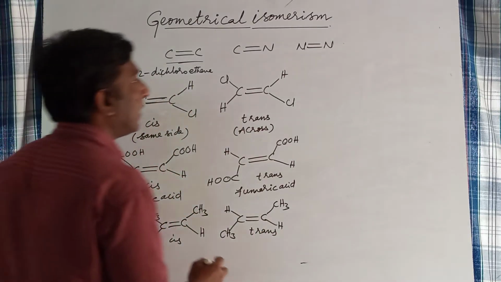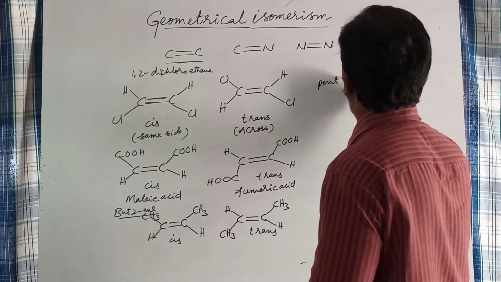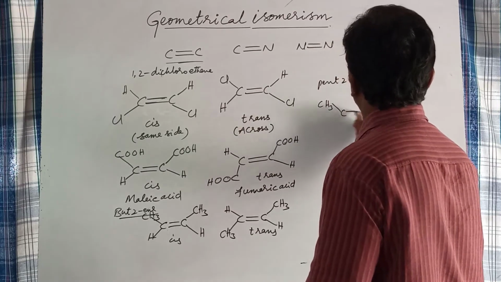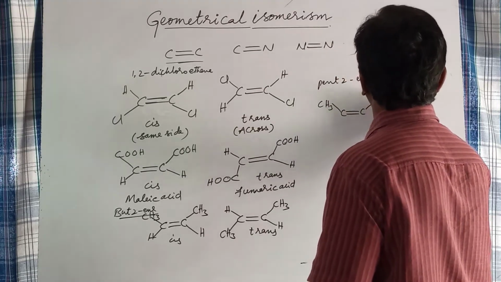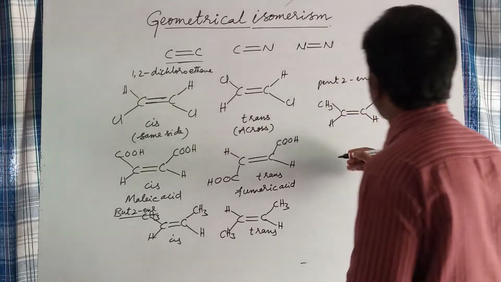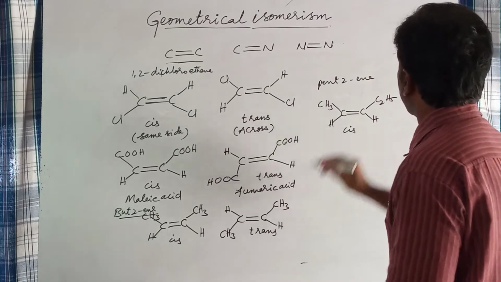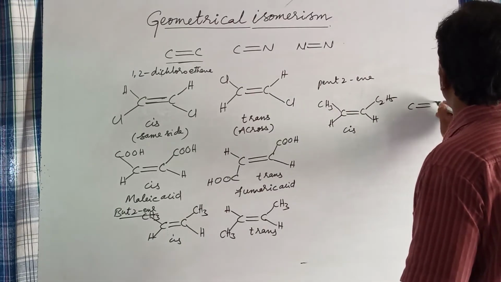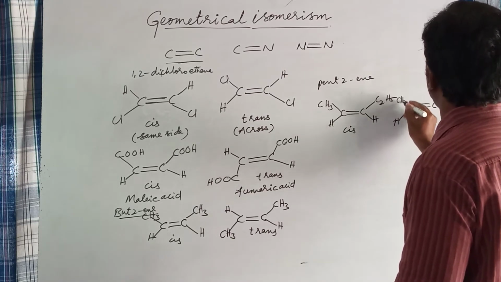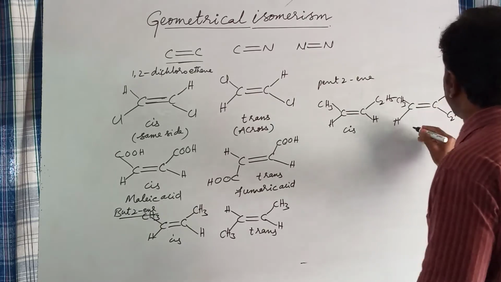Like this, you can take another example, pentene. Here the two hydrogen atoms are on the same side and the alkyl groups are on the same side. This is the cis form. And if they are on opposite sides, alkyl groups on one side and hydrogen atoms opposite, this is a trans isomer.